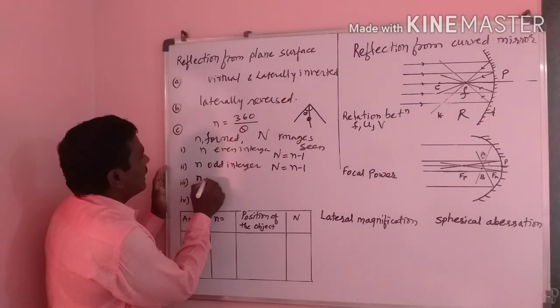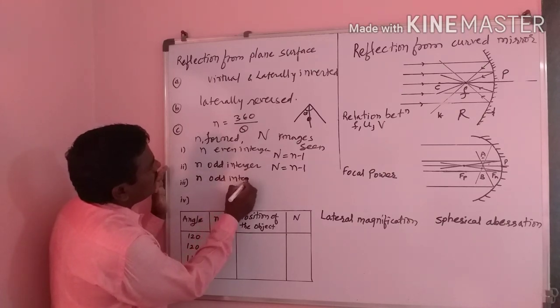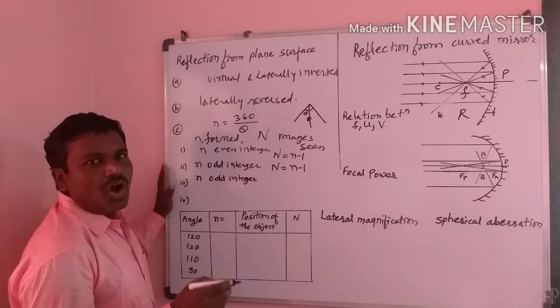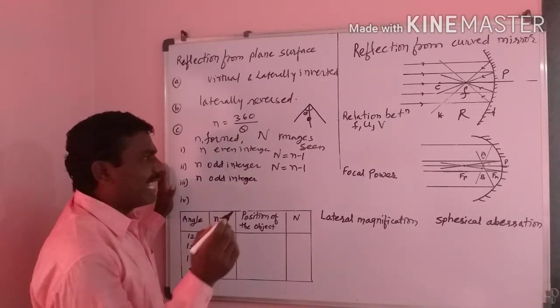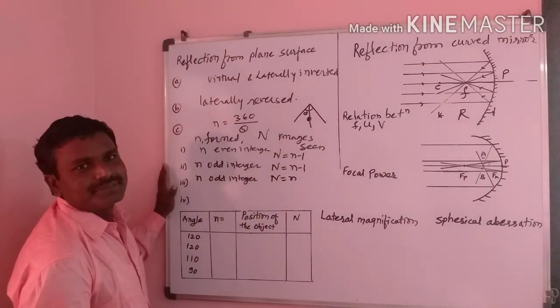When n is an odd integer but the object is not kept on the angle bisector, at that time capital N is equal to small n.